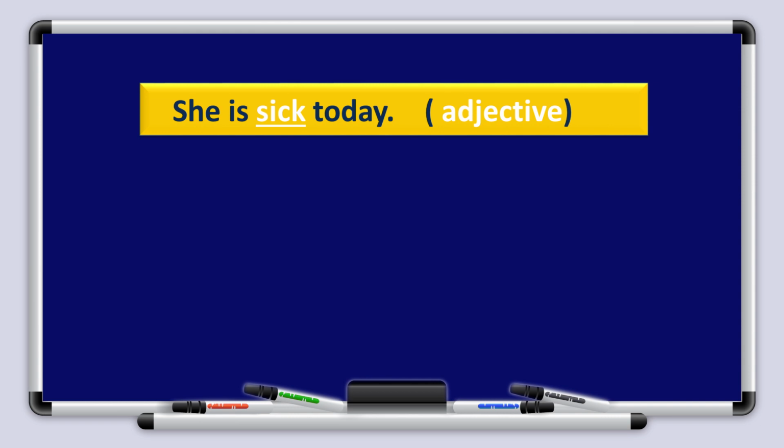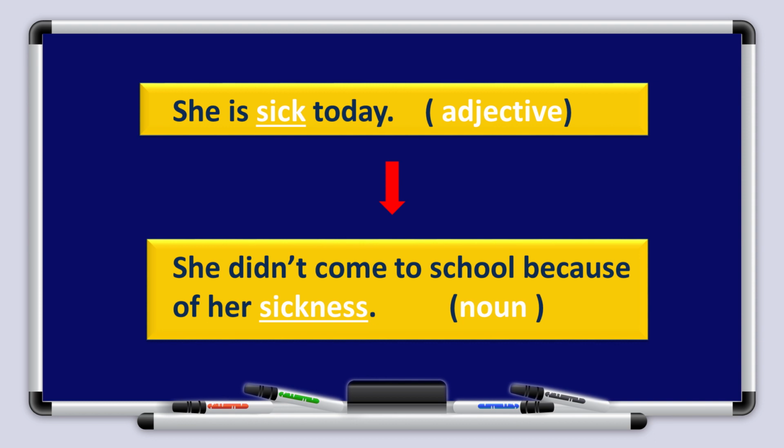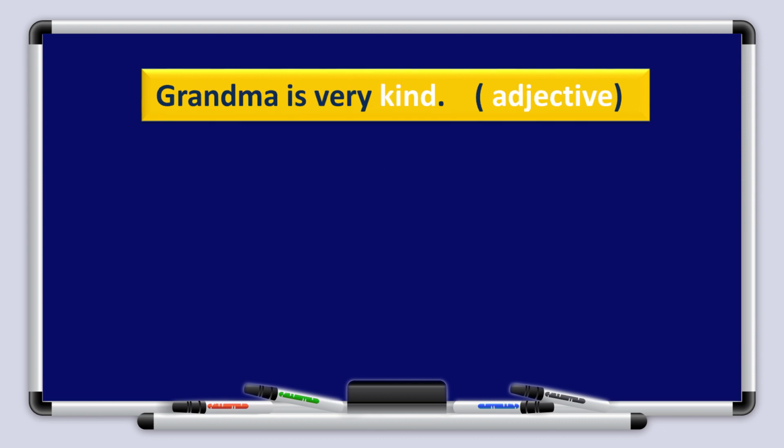She is sick today. Sick again here is an adjective. What do you do to make it a noun? Excellent. She didn't come to school because of her sickness. Very good, boys and girls. Grandma is very kind.